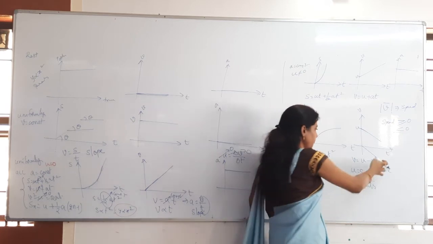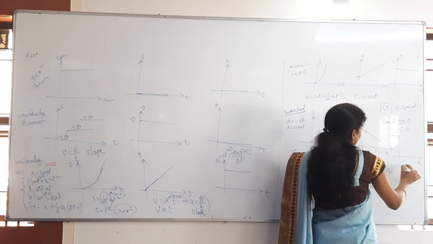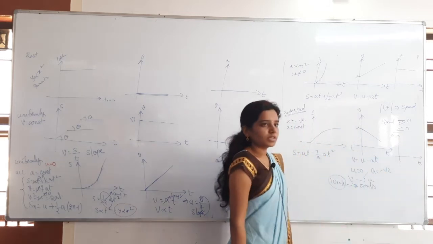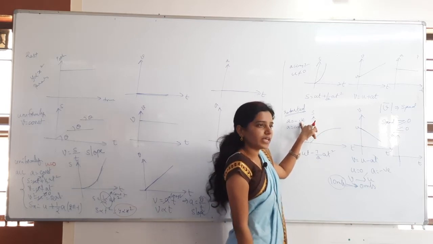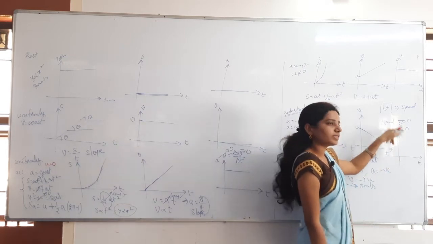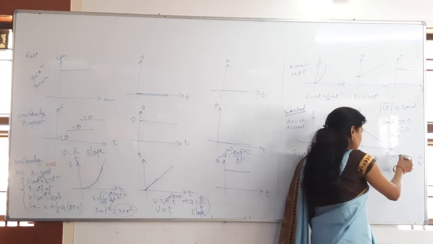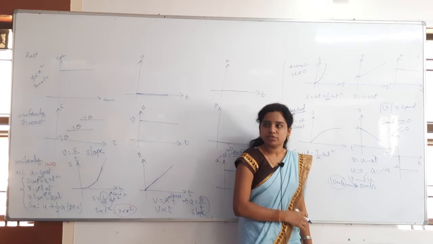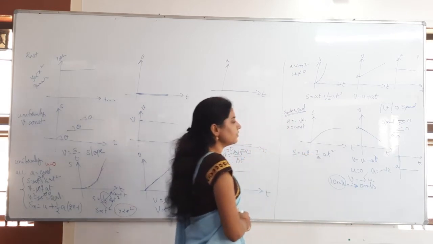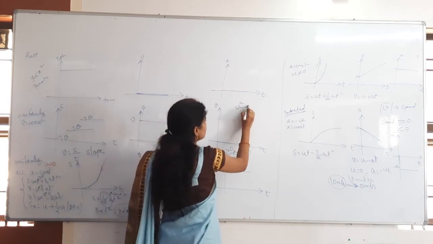Understand, right? Then the a-t graph, the acceleration and time graph. How to get that? What I said, acceleration is negative and constant. Positive means along the y-axis; negative means in which direction? Along the negative y-axis, like this we will get, that is minus a. Retarded motion. Understand, right? These are the different graphs we have already discussed, and we have also discussed that v square minus u square is equal to 2as.